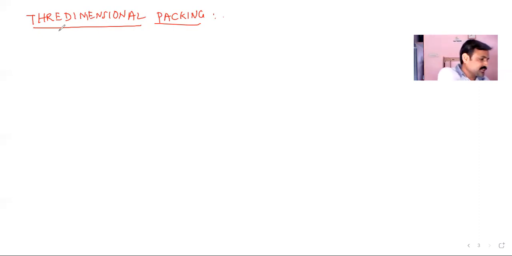This is the point noticed in this packing. Efficient arrangements of spheres are called close packing. So let us see what the information is in this one.